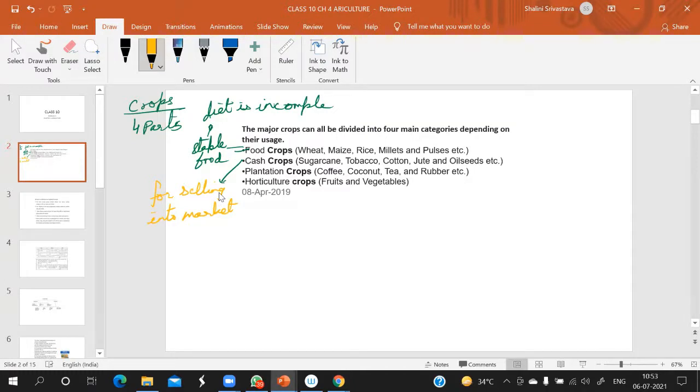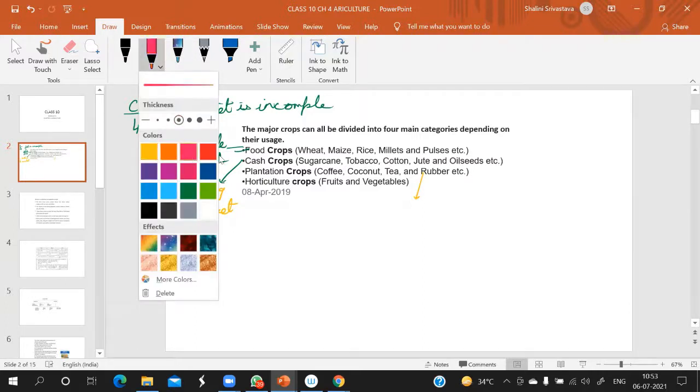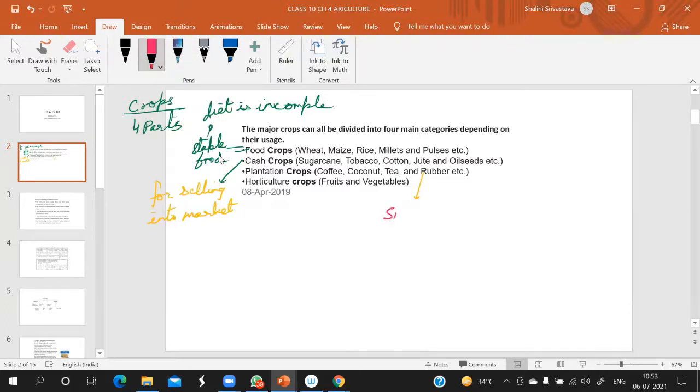Then we have plantation crops. Now what is plantation crops? Plantation crop is the crop which is mainly a single crop, on a large field. Also huge capital investment, large capital investment.